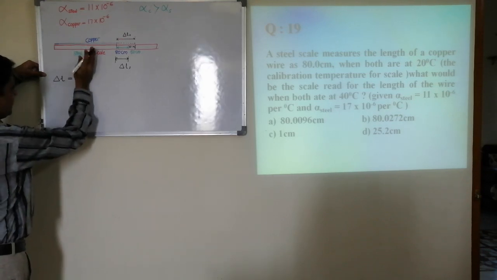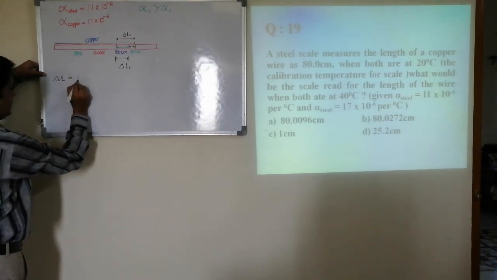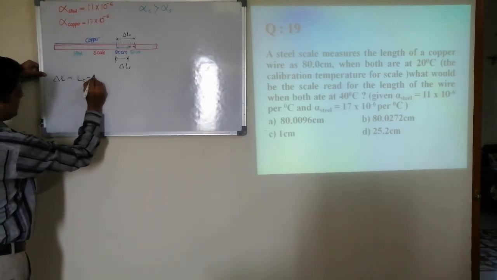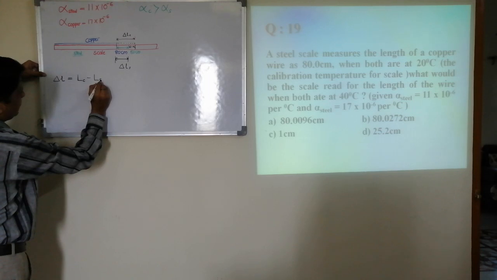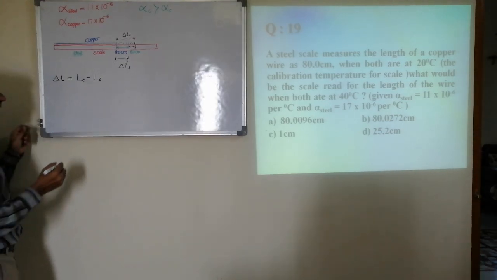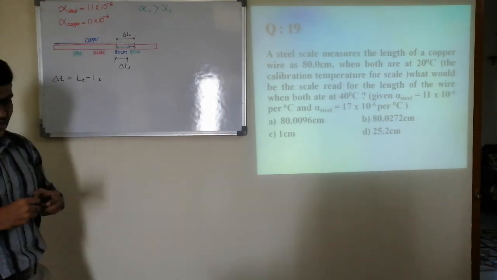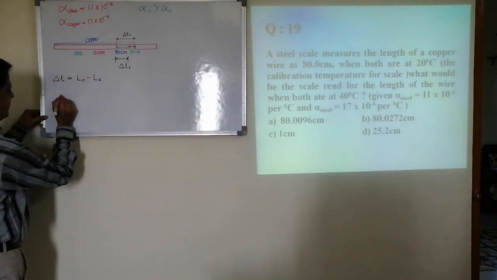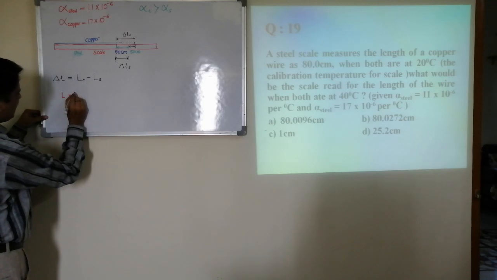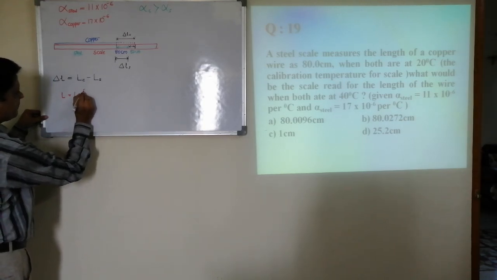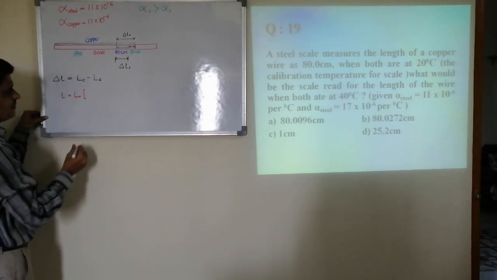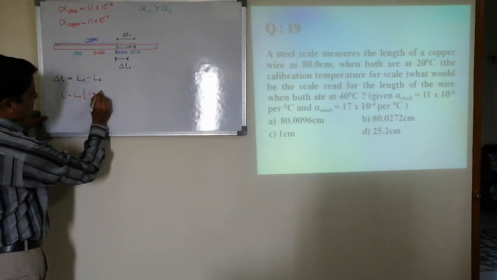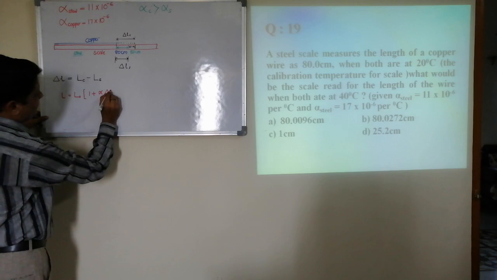Or else you can take it like this: final length of copper minus final length of steel. You know that length, now how do we write the length? L is equal to initial length in bracket 1 plus alpha into delta T.